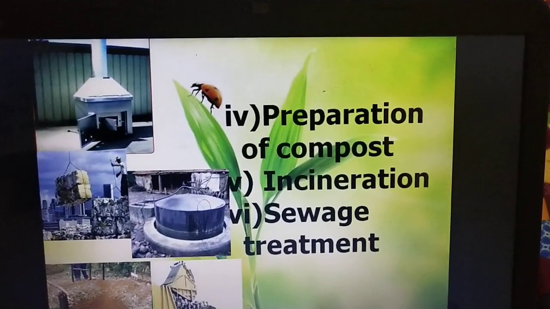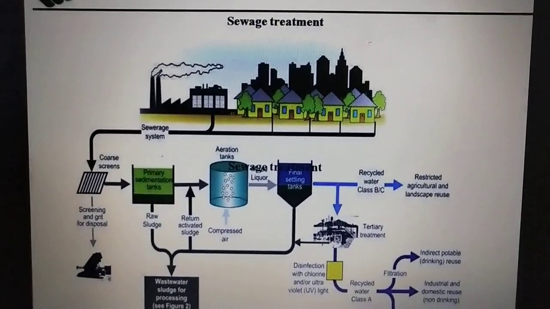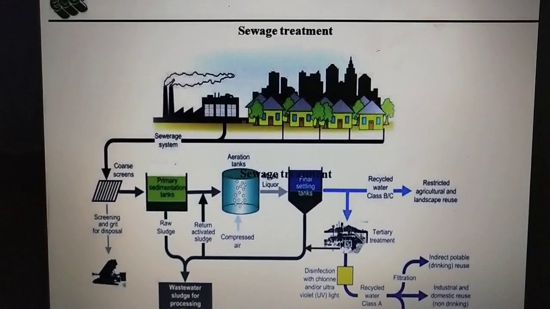So these are the various methods of managing garbage, and here the chapter ends.